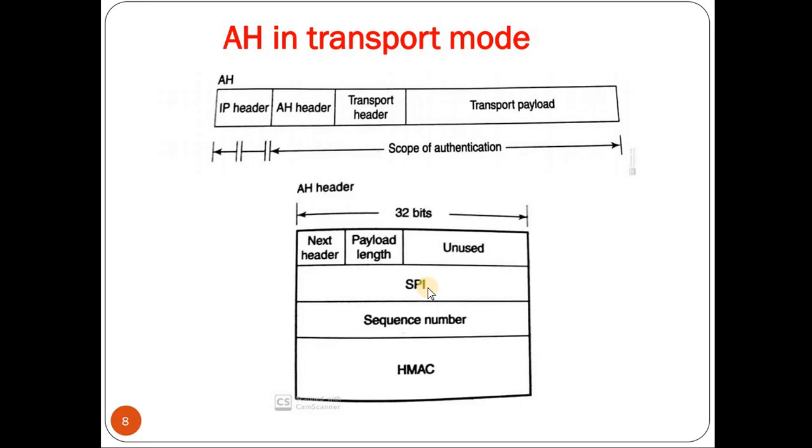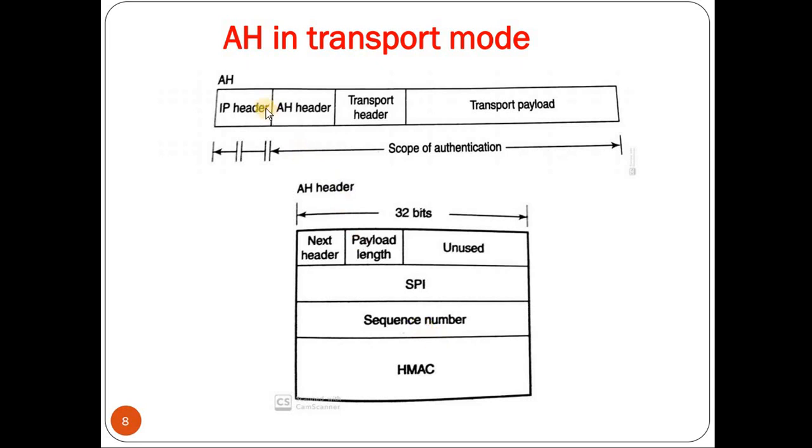which is used by the security association at the receiver end, which is a 32-bit value. Next we have a sequence number, again a 32-bit value, which is used to protect against the replay attack. Finally we have the HMAC value. The HMAC value is used for the integrity purpose.